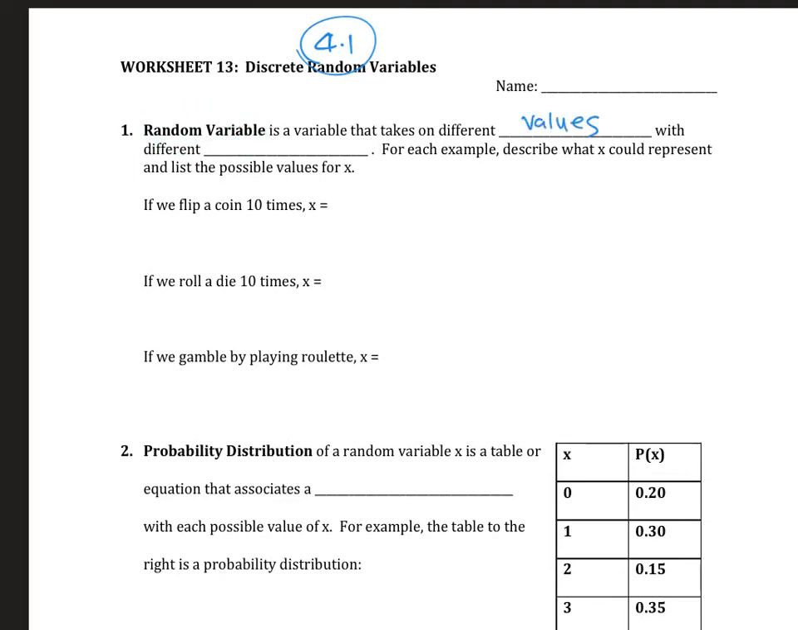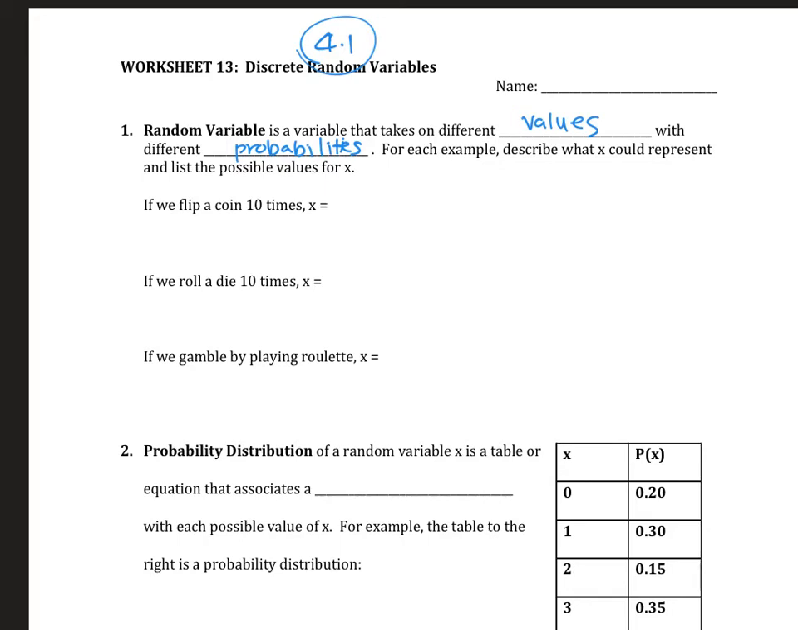A random variable is a variable that takes on different values with different probabilities. I don't know if you guys ever took algebra class, but x is a variable, y is a variable. One of the properties of a variable is that it's not a fixed number, it changes depending on the situation. So here we look at things that have different values and their corresponding probabilities.